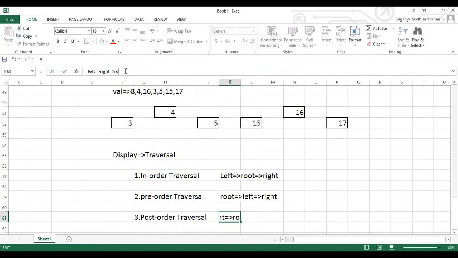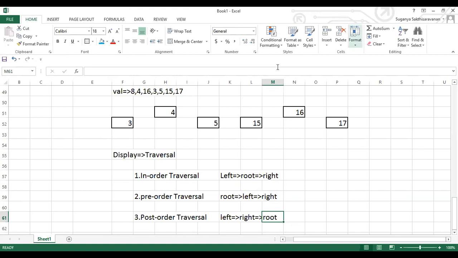Okay, so these are the orders, guys. In in-order, first left is given preference, then followed by root, then followed by right. Whenever I say pre-order, it is all about root, left, and right. Whenever we say post-order, it is all about left, right, and root. This is the order of it.